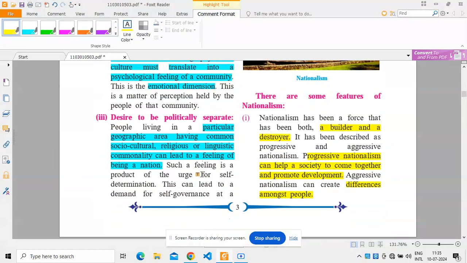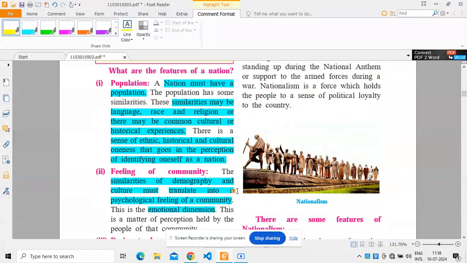The third feature of the nation is the desire to be politically separate. People living in a particular geographical area must have common socio-cultural, religious, or linguistic commonality, so that it can lead to a feeling of being a nation. Such a feeling is a product of the urge for self-determination, and this can lead to self-governance at a political level.